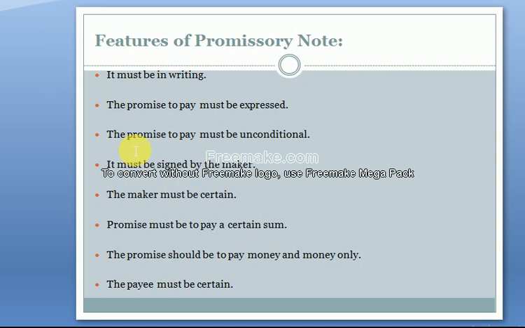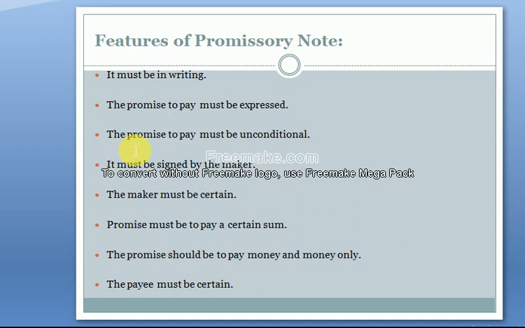The fourth feature of the promissory note is that it must be signed by the maker, who issues the promissory note. So the signature of the issuer is mandatory, meaning the signature of the borrower is mandatory. Why?